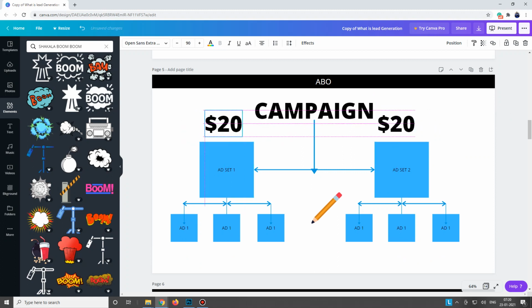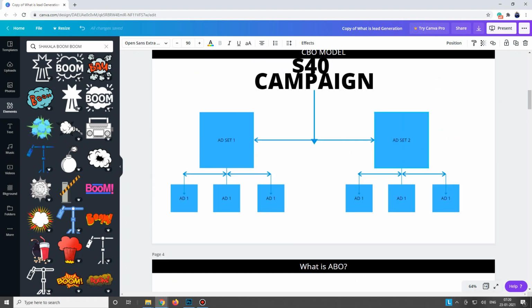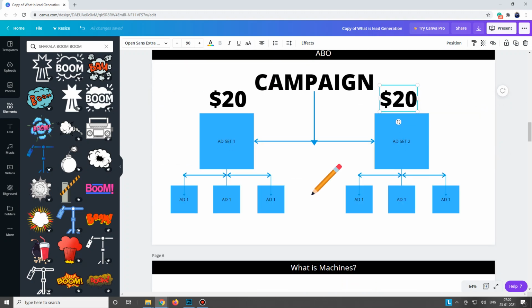So for ad set 1 you put $20, for ad set 2 you put $20 and let them run. This is what ABO is. This is the ABO model, this is the CBO manner. On CBO you put the budget on the campaign and on ABO you put the budget on the ad set level, right?